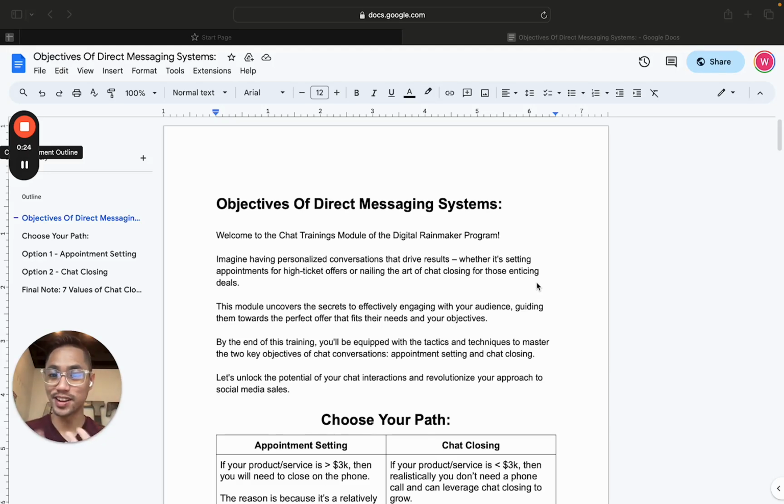We're here to make money, right? Just to be upfront. And so there needs to be a specific outcome that is a result of what we're doing with these conversations, right? So you're either going to choose one lane, which is appointment setting, or you're going to choose chat closing, which is another option.